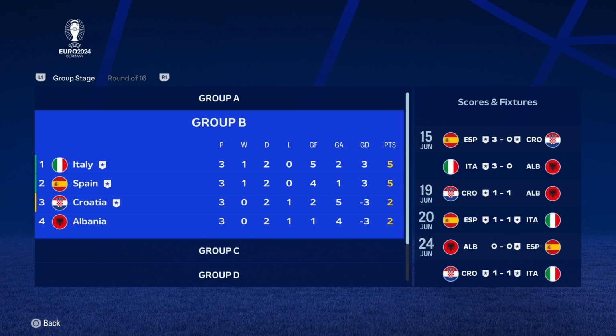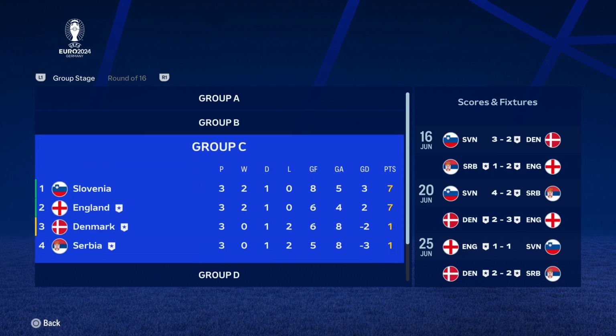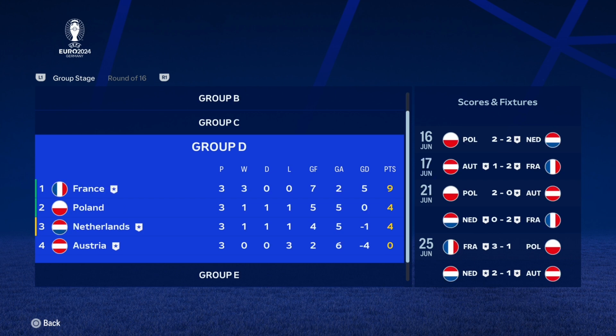Then we've got that for Group B. Pretty standard. Italy, Spain, Croatia, very interchangeable in this. And even Albania got second and third, and maybe even first a couple times. I'm not too sure. We've got Group C here. Slovenia and England both on 7 points. Denmark and Serbia both on 1. And France topping the group on 9 points, with Poland and Netherlands equal on 4 points, and Austria last with 0.